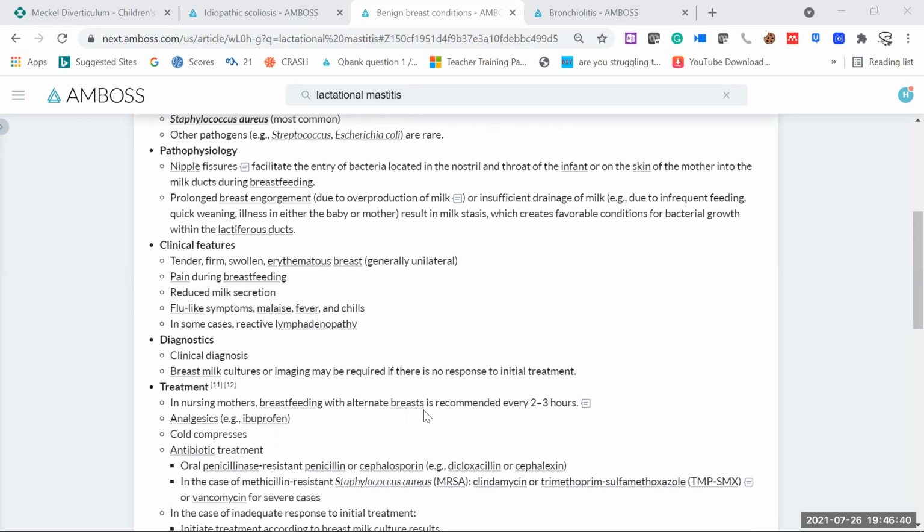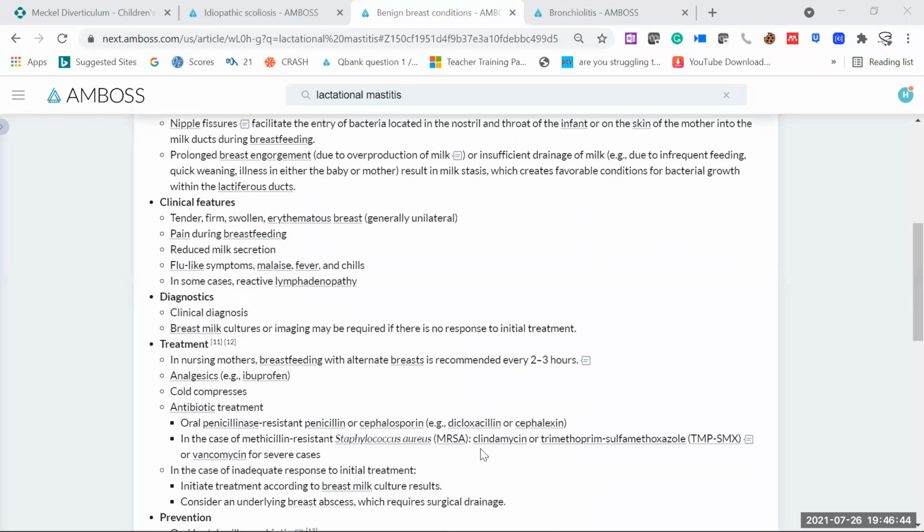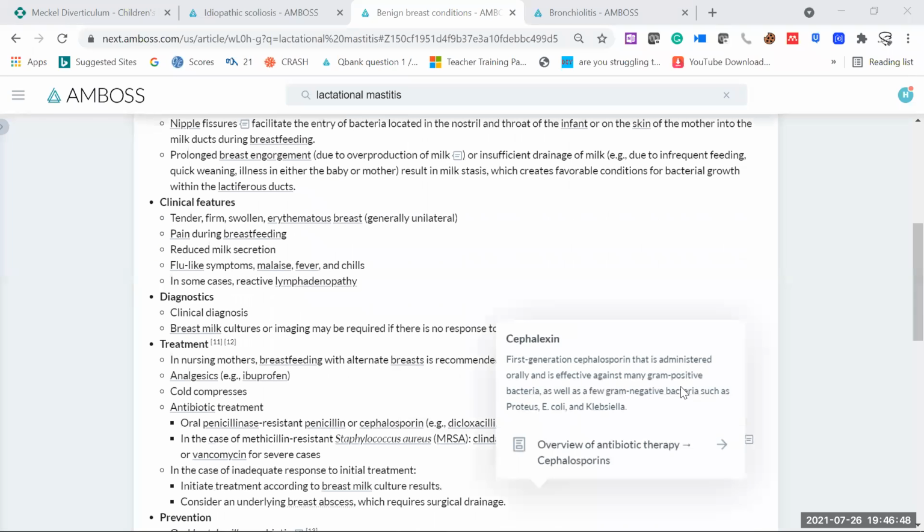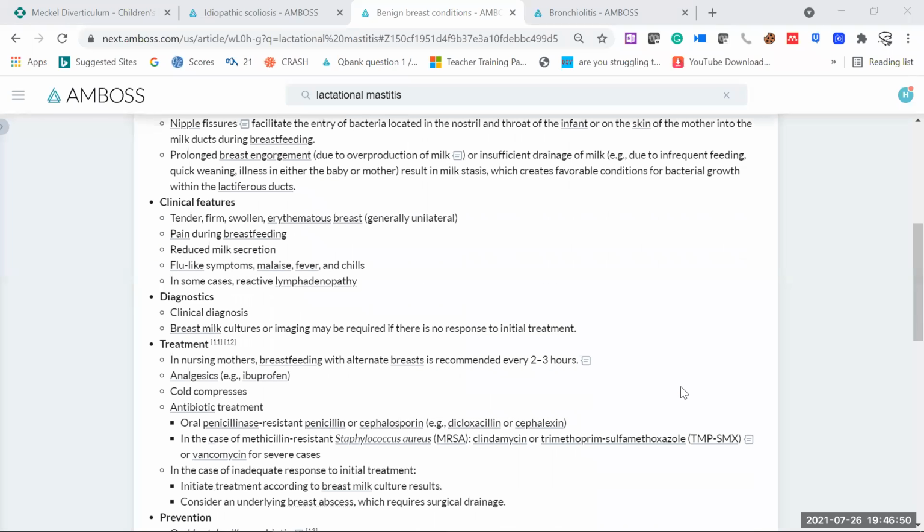Cold compresses you will offer, and you will advise antibiotic, of course. So this oral penicillin, or if the patient is allergic to penicillin, dicloxacillin is the one which you're going to advise your patient. And if the patient is hospitalized, we can go for the vancomycin, or any methicillin resistant drug. But most of the time the patient will be on OPD basis, so you will just advise her any penicillin or cephalosporin. If the patient is allergic, you will go for dicloxacillin.